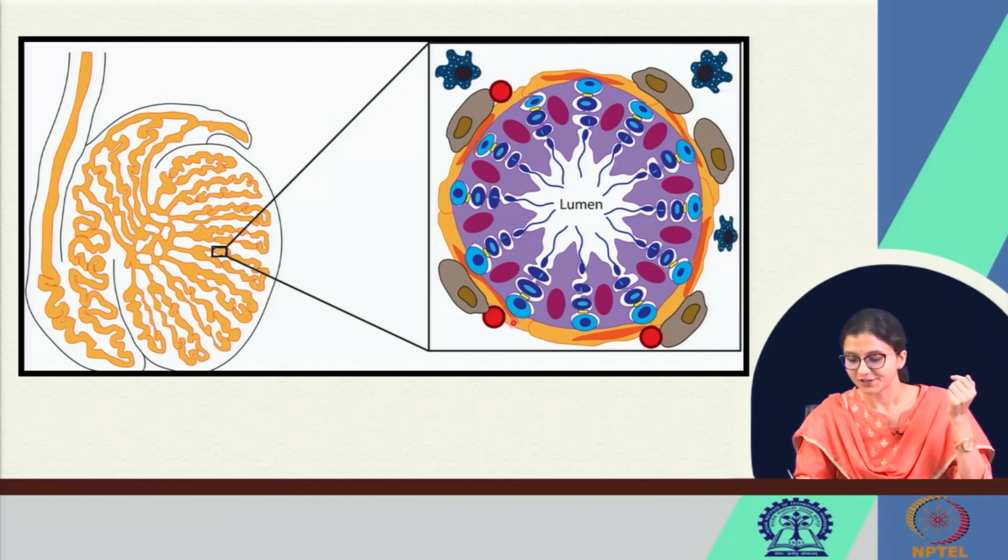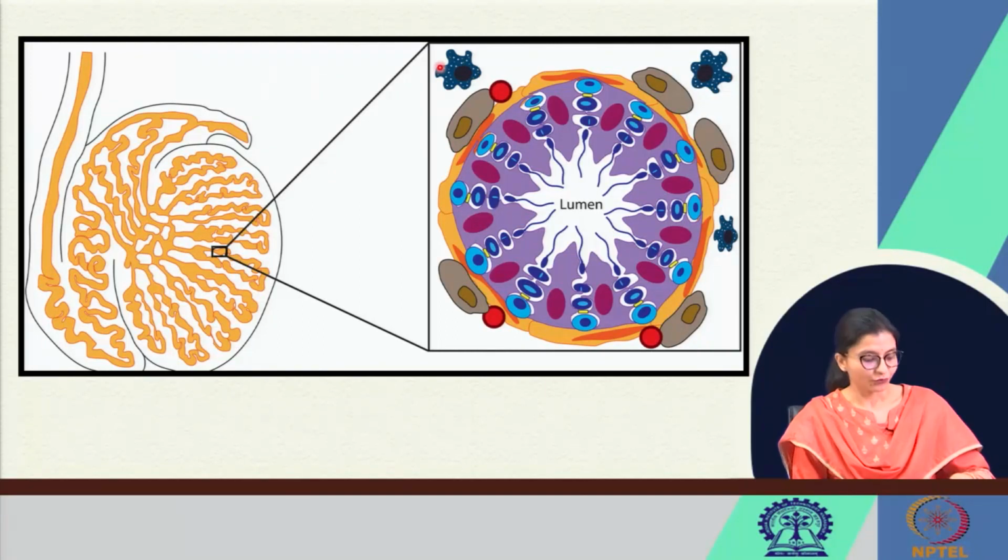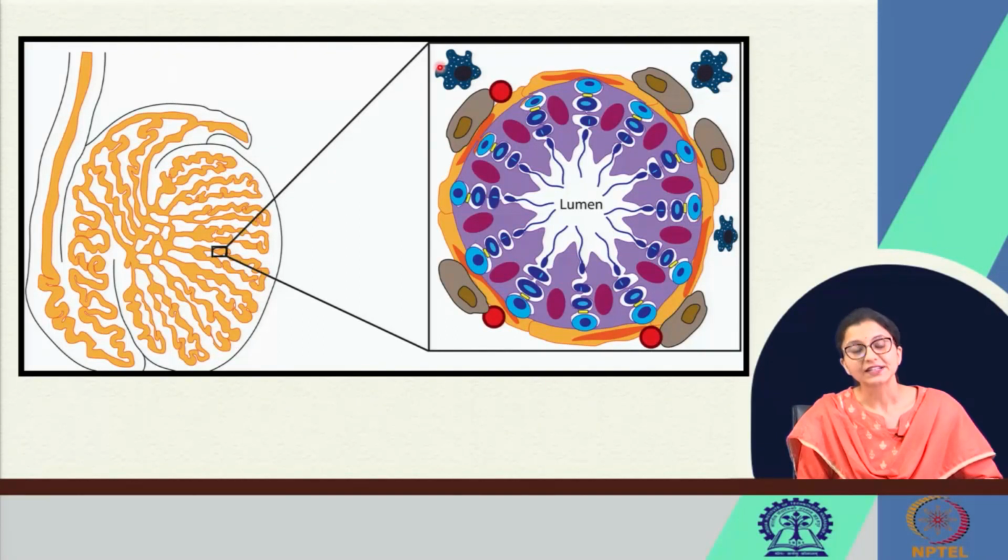Outside this seminiferous tubule is the interstitium, and in the interstitium there are 3 types of cells. These brown colored are the Leydig cells, these are the vascular bundles, and these are the fibroblasts, right. So, we will now study about the Sertoli cells.